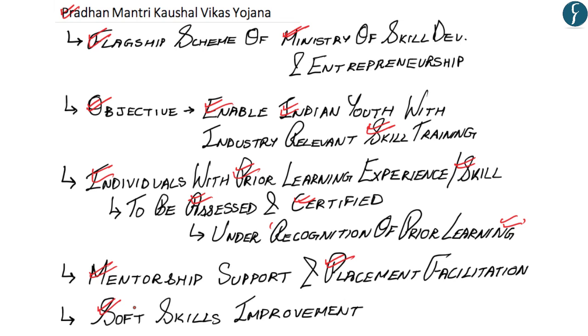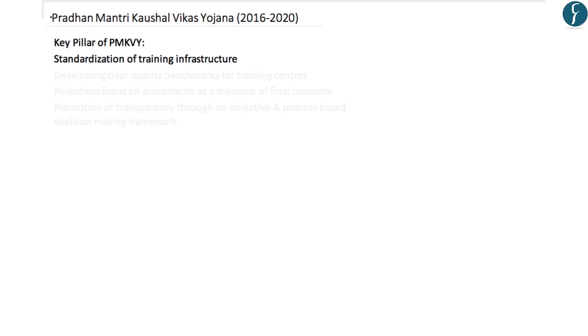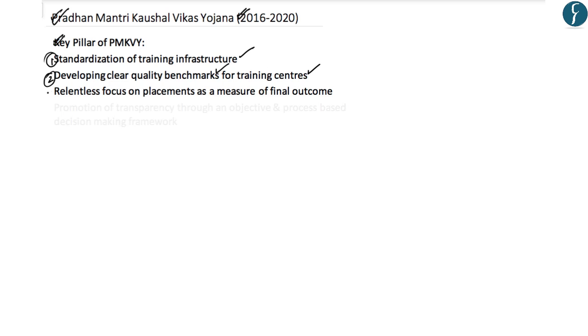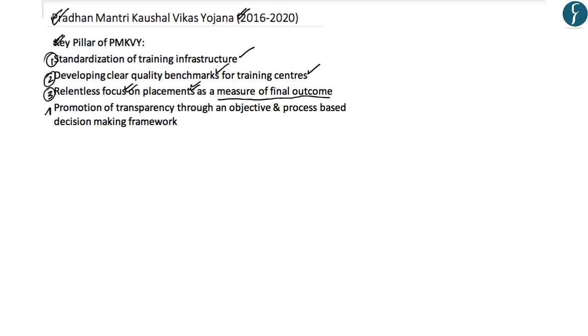Now, apart from this, the Pradhan Mantri Kaushal Vikas Yojana has been extended for the period 2016 to 2020, and the key pillars under the 2016-2020 framework are: first, standardization of training infrastructure. The second key pillar is developing clear quality benchmarks for training centers. The third key pillar is relentless focus on placements as a measure of final outcome. The fourth and the last key pillar of the Pradhan Mantri Kaushal Vikas Yojana is the promotion of transparency through an objective and process-based decision-making framework.